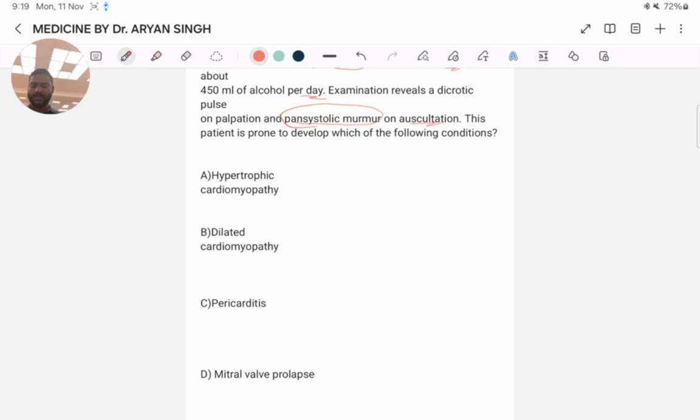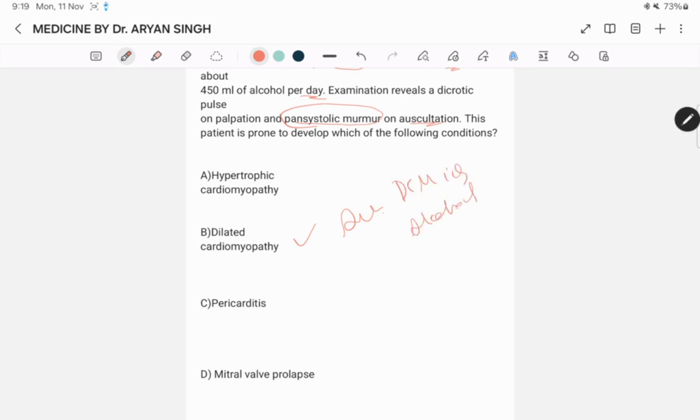Valve prolapse. Here, the best answer is dilated cardiomyopathy, because binge drinking of alcohol leads to what? It leads to holiday heart syndrome, which might cause sudden cardiac death. Atrial fibrillation can be seen due to a change in the shape of the heart. The most common cause of DCM is alcohol. Alcoholic cardiomyopathy, which is a type of dilated cardiomyopathy, is a condition in which the shape of your heart changes as a result of the muscle of your heart stretching too much.